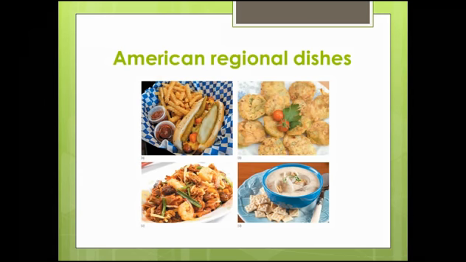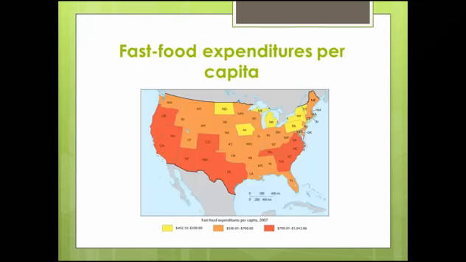Food consumed by members of North American popular culture also varies from place to place. In the South, grits, barbecued pork and beef, fried chicken, and hamburgers are far more popular than in the North. More pizza and submarine sandwiches are consumed in the North because the North was the destination for many Italian immigrants. This map shows the fast food expenditures per capita.